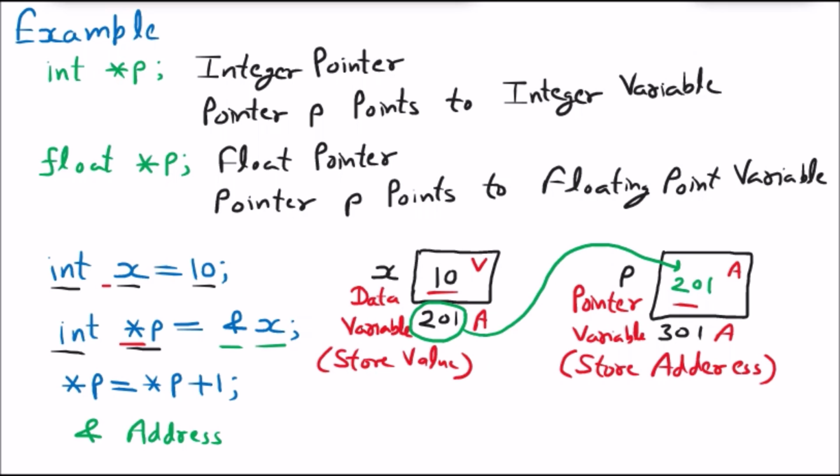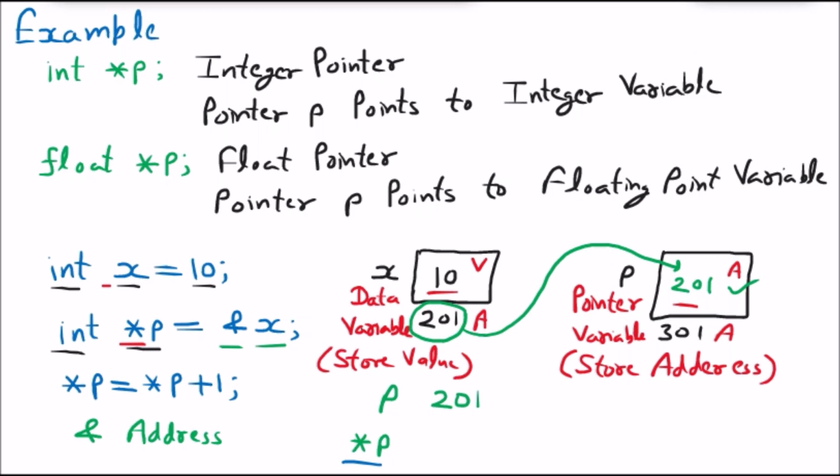Now after doing this, if I print p or if I print star p, there will be a huge difference. If I say p, we know that the address is stored inside p, so the answer will be 201. That means p has the address 201. But if I say star p, we know that the first time we used star p to declare the pointer.